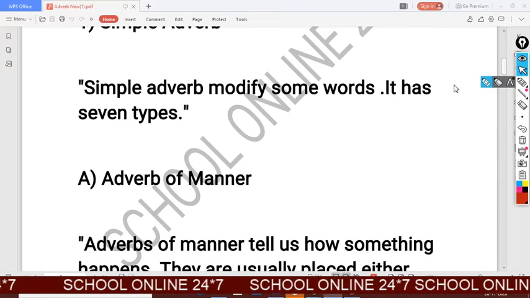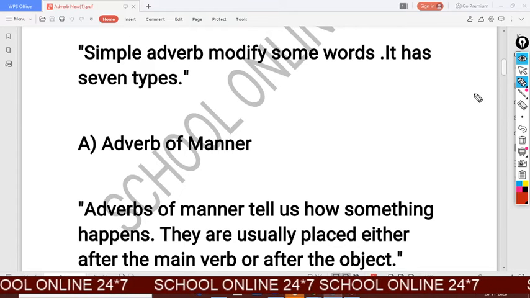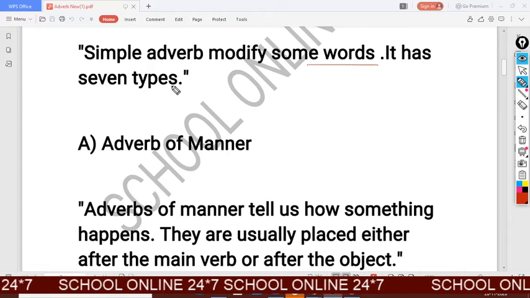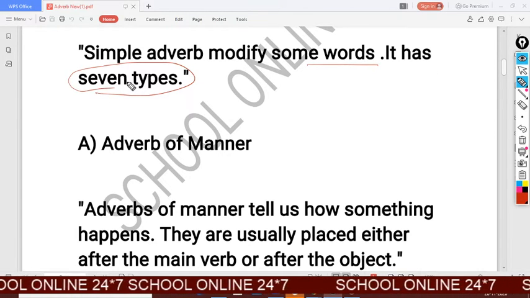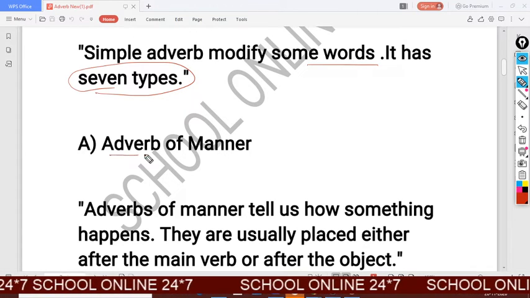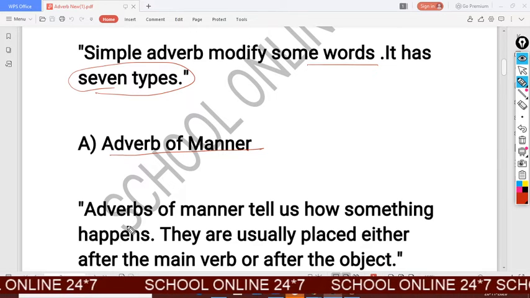What is simple adverb? Simple adverbs modify some words. Simple adverb has seven types. First, adverb of manner. It is a part of simple adverb.